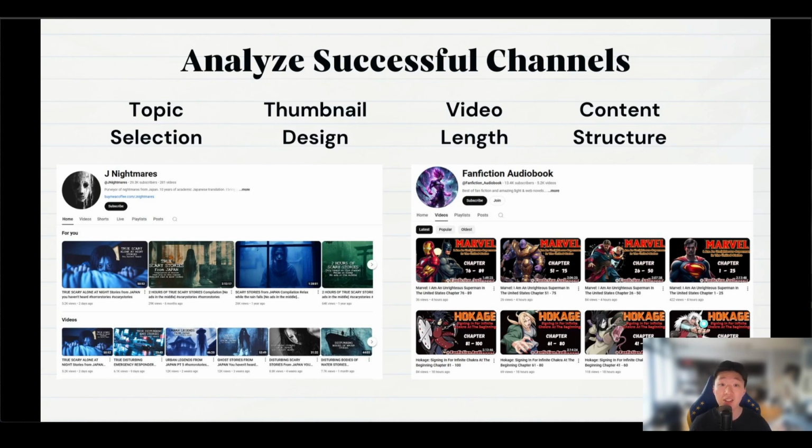So you can analyze their content using these 4 key points. The first one is topic selection, second is thumbnail design, third is video length, and then content structure. In the next video, I'm going to share a workflow to do the horror story generator. So now let's do some analysis on these kind of channels.